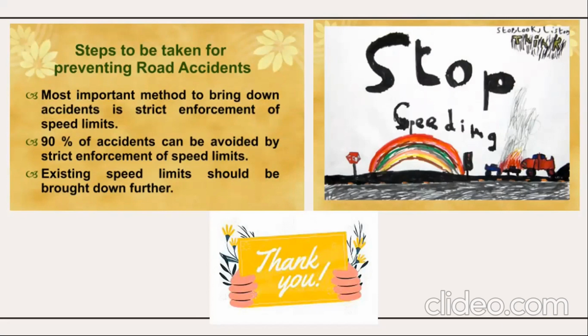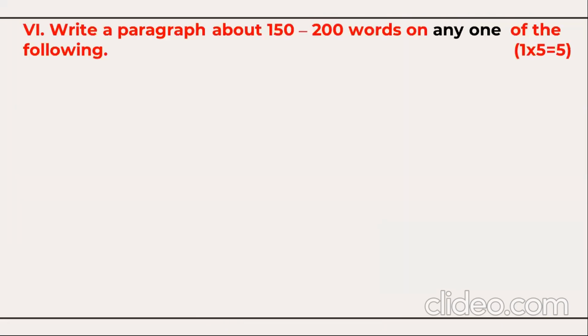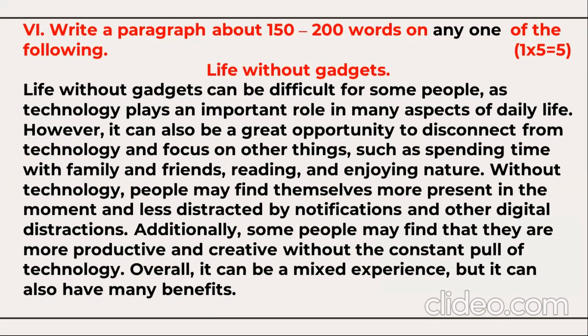Next question you have here, you need to write a paragraph, and you need to attempt any one question. You have a choice here. So the question is here, life without gadgets. So you can write the paragraph based on the hints given on the question paper. Life without gadgets can be difficult for some people, as technology plays an important role in many aspects of daily life. However, it can also be a great opportunity to disconnect from technology and focus on other things, such as spending time with family and friends, reading, and enjoying nature.